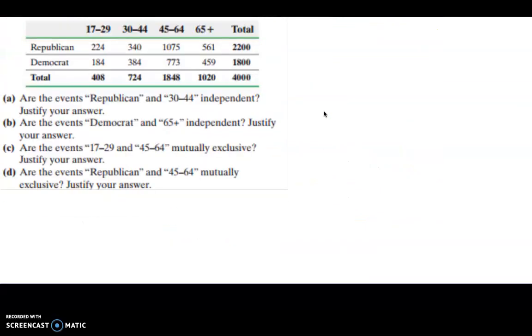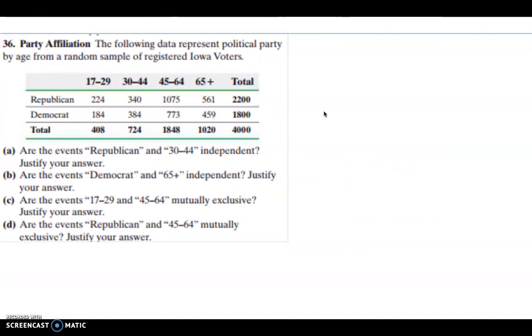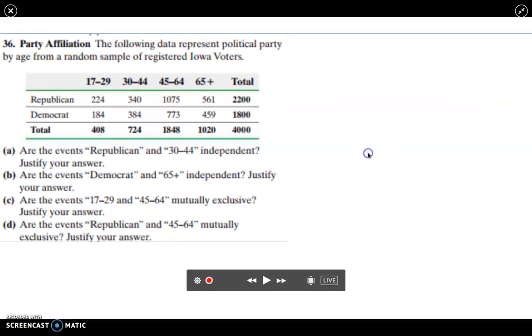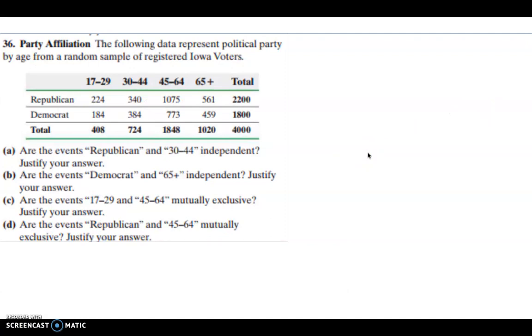Let's see. So last question here. I'm doing good on time. So the following data represents political party by age from a random sample of registered Iowa voters. So our population would be Iowa voters. So we want to first know, are the events Republican and 30 to 44 independent. So we need to justify the answer.